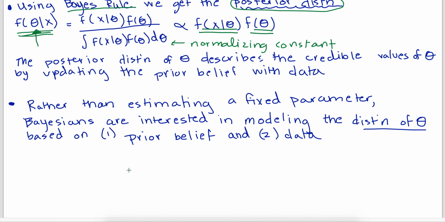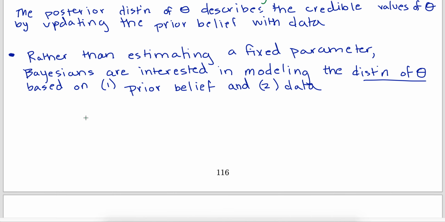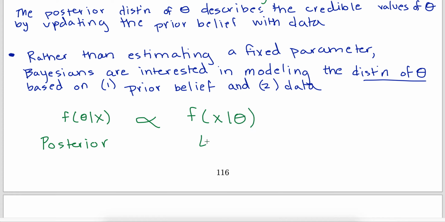So at the bottom, I'm going to rehash one more time and put this golden rule for Bayesian statistics here. f of theta given x, so this is a function where the variable is theta, and again, this is our posterior distribution, is proportional to f of x given theta, this is our likelihood, times f of theta, this is our prior distribution.